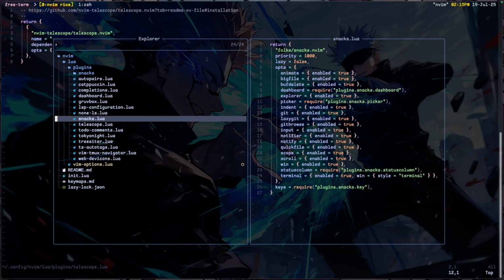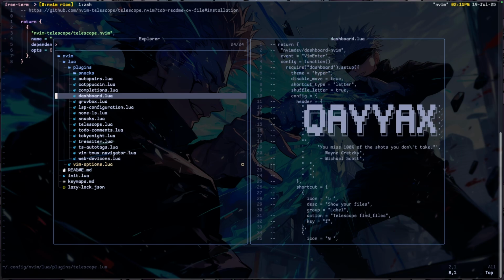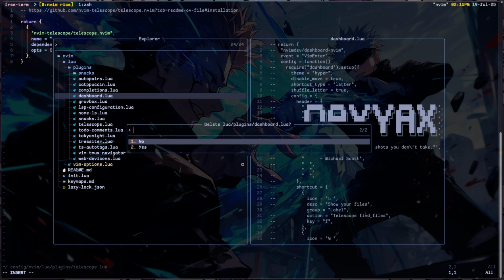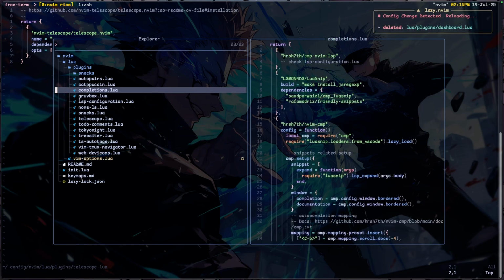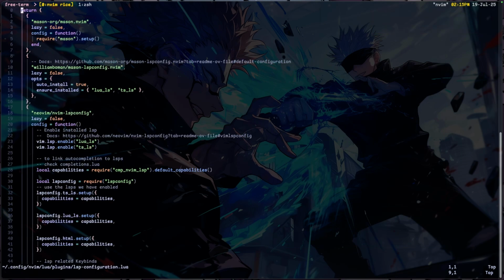I'll get back to Snacks. Snacks is my favorite plugin here. And I don't use dashboard anymore, so I'll delete this. Okay, so the LSP configuration is where I have Mason installed.